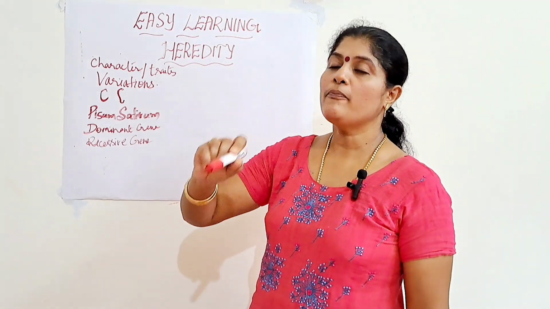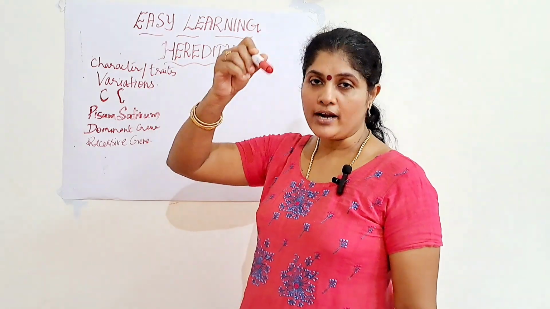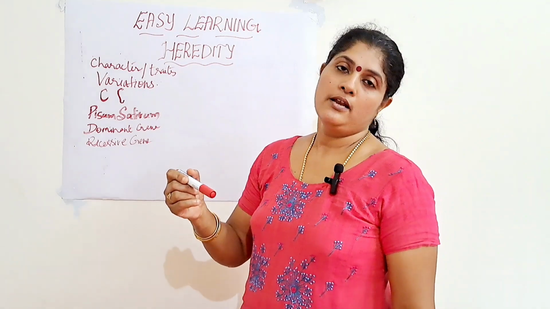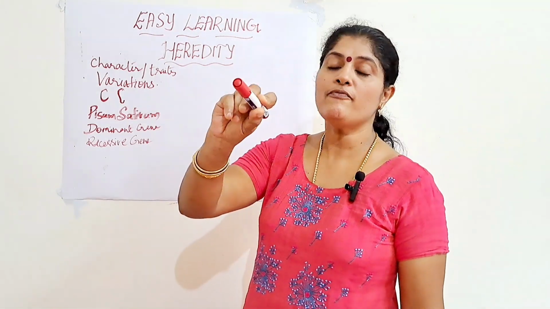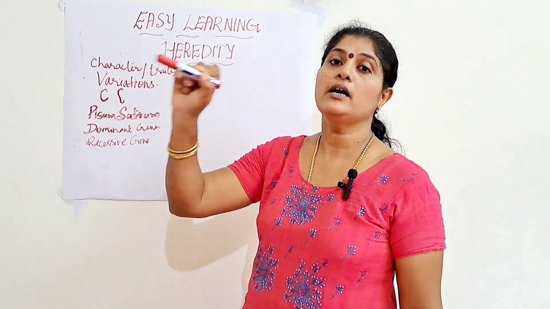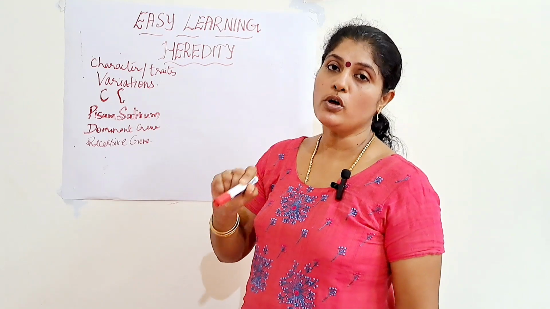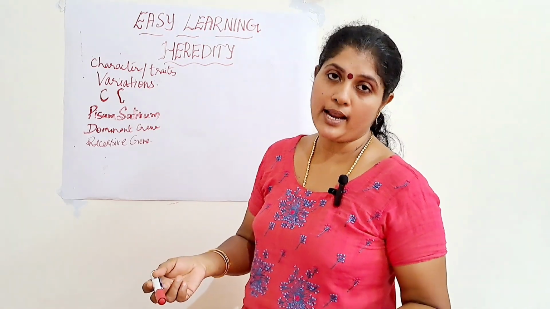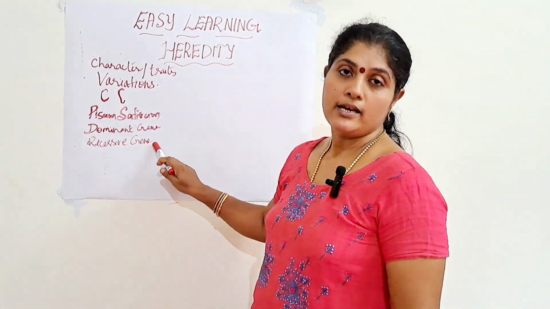Otherwise, if the dominant gene is transferred from the father and the recessive gene from the mother, then the dominant gene will be expressed in the offspring. From the father and from the mother, if both recessive genes are transferred to the offspring, then only that particular gene can express or show the appearance of that organism. Okay, so that is meant by recessive gene.